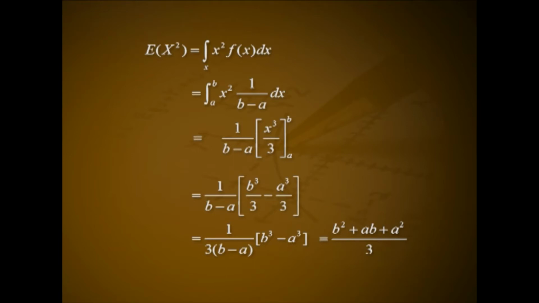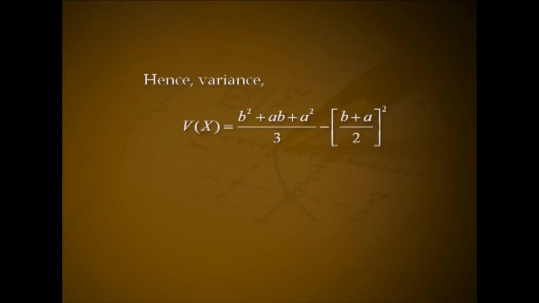Expectation of X² equals integral of x² times f(x) dx, that is integral over (a, b) of x² times 1/(b - a) dx, that is 1/(b - a) times x³/3 in the interval (a, b), that is 1/(b - a) times (b³/3 - a³/3), that is 1/(3(b - a)) times (b³ - a³), that is (b² + ab + a²)/3. Hence, variance V(X) equals (b² + ab + a²)/3 minus ((b + a)/2)², that is (b² - 2ab + a²)/12, that is (b - a)² divided by 12.